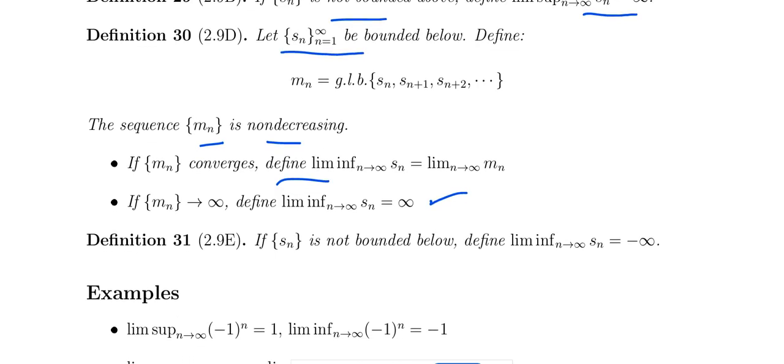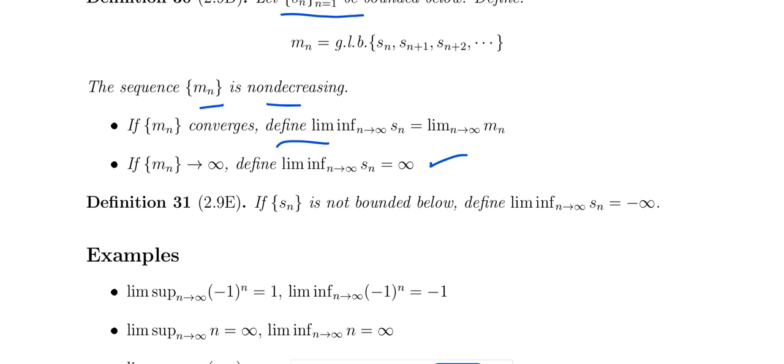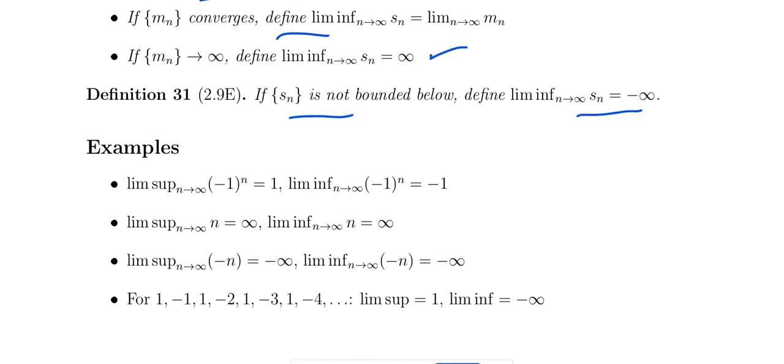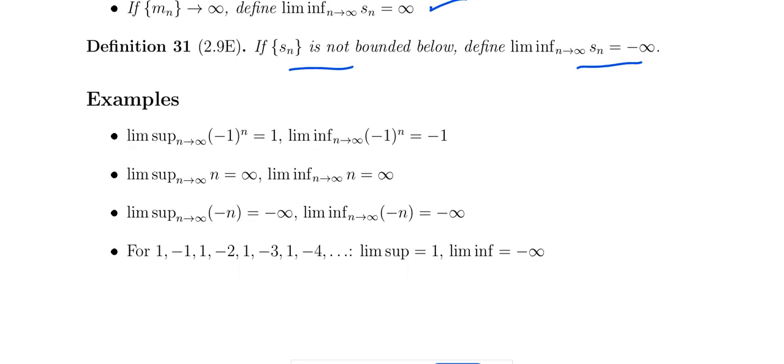If Sn is not bounded below, the limit infimum of Sn is equal to minus infinity. So the limit supremum of minus 1 power n is equal to 1, the limit infimum of minus 1 power n is equal to minus 1, and the limit supremum of n equals infinity, the limit infimum of n equals infinity.